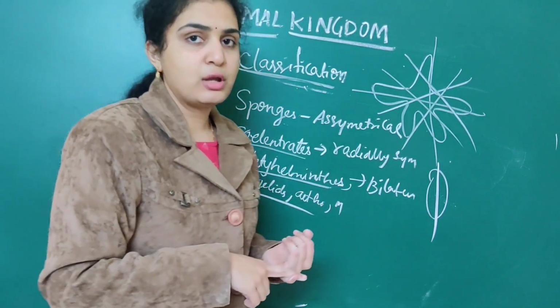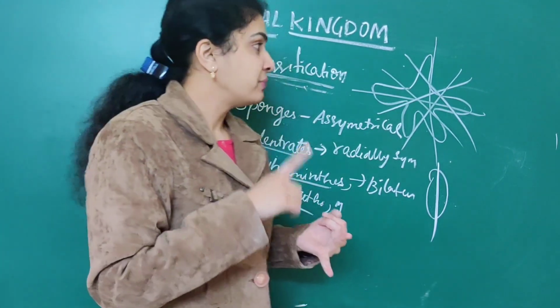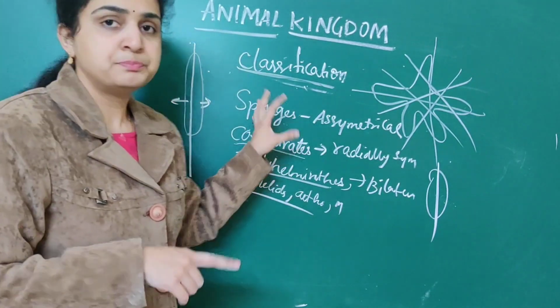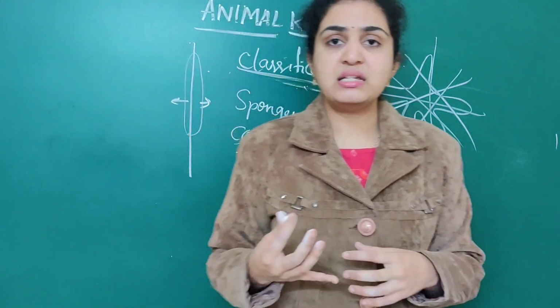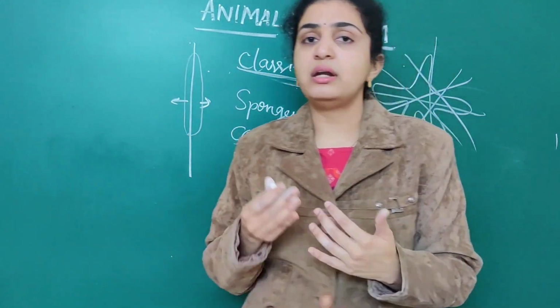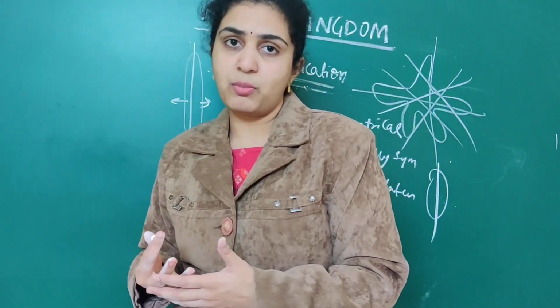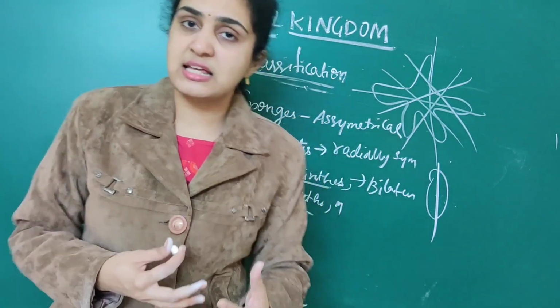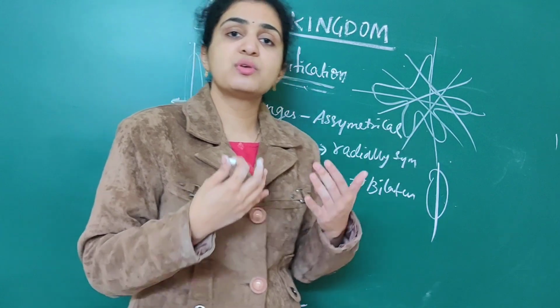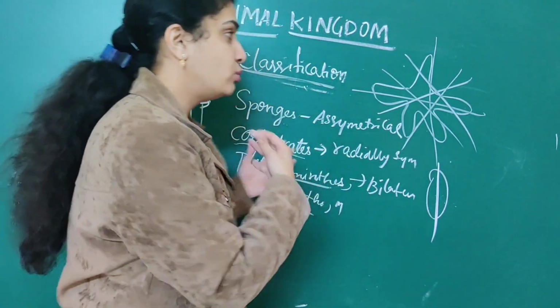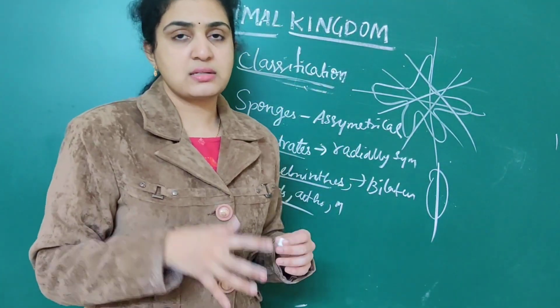We have done about cellular type of organization. Next we have done about notochord. Next we have done about different segments. Then we have done about diploblastic as well as triploblastic animals, as well as their examples, and how the cells will become tissues, tissues will become organs, then how the organs will become the organ system.